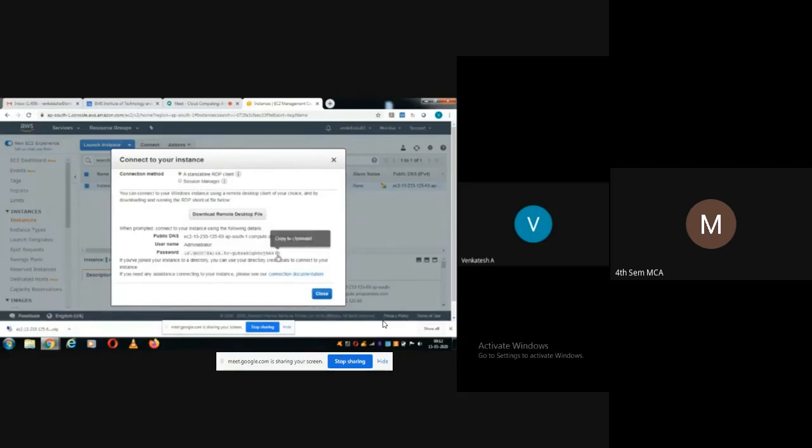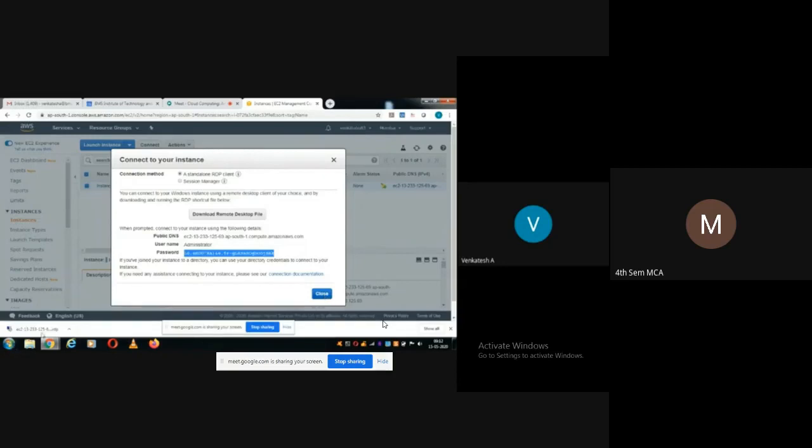You can copy here. If you come to the end of this password, you can see copy to clipboard. Click on that, copy to clipboard. Now the password is copied to the clipboard. Now we need this password to log in remotely to the virtual machine.